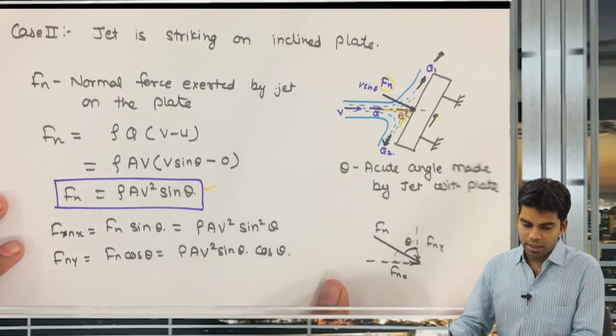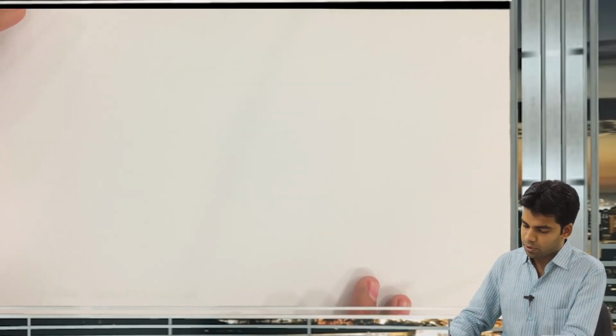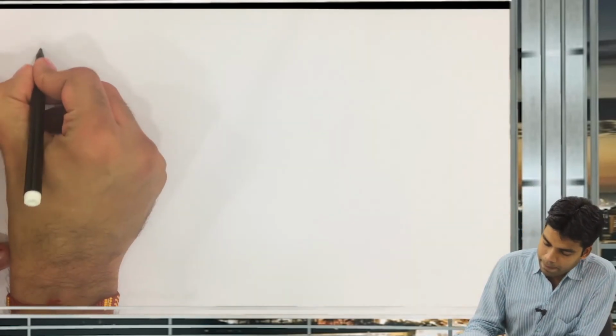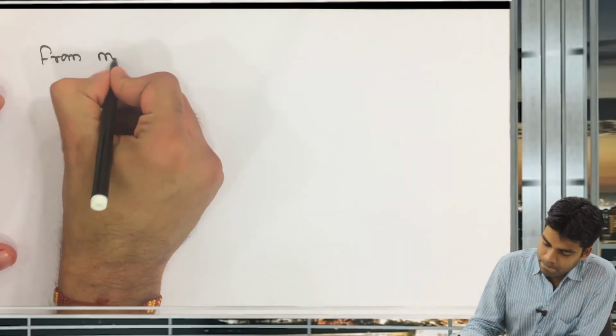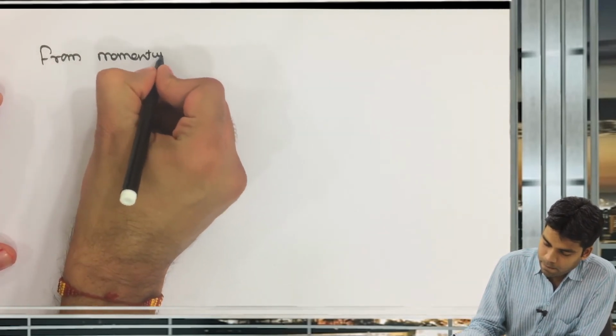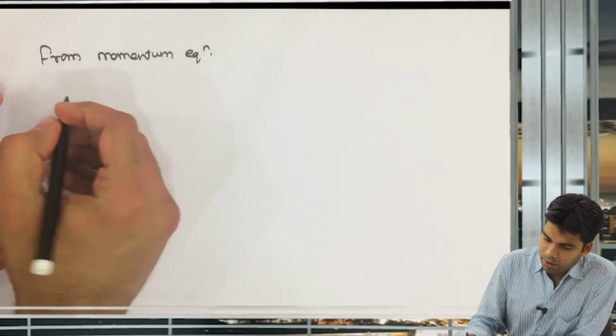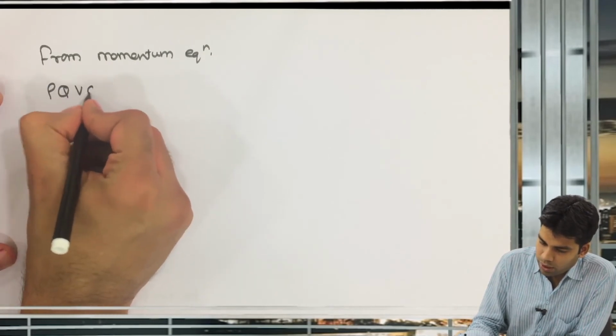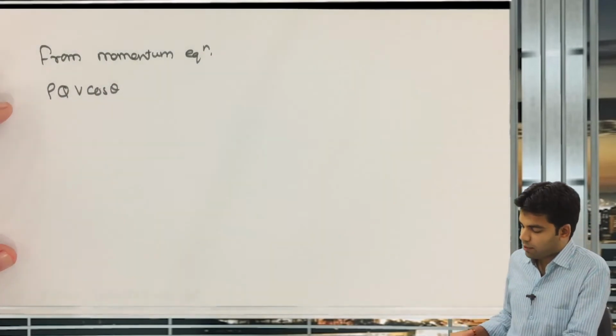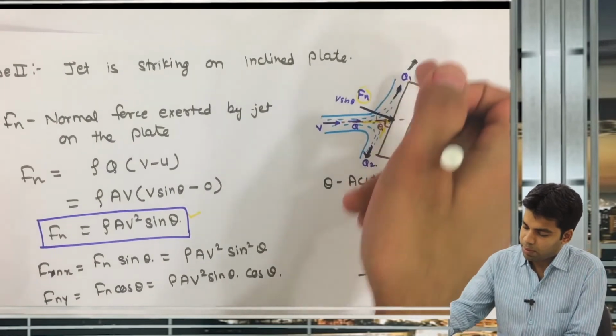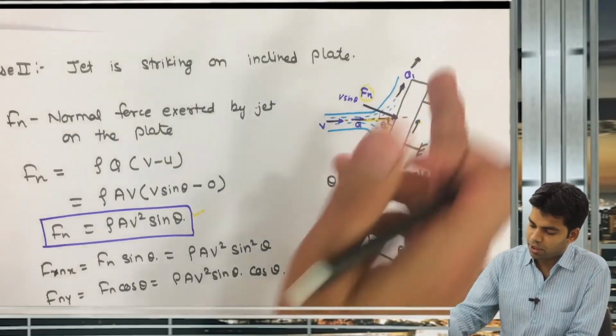So from the momentum equation again, rho Q into v cos theta is the net force acting in the direction of the plane of the plate.